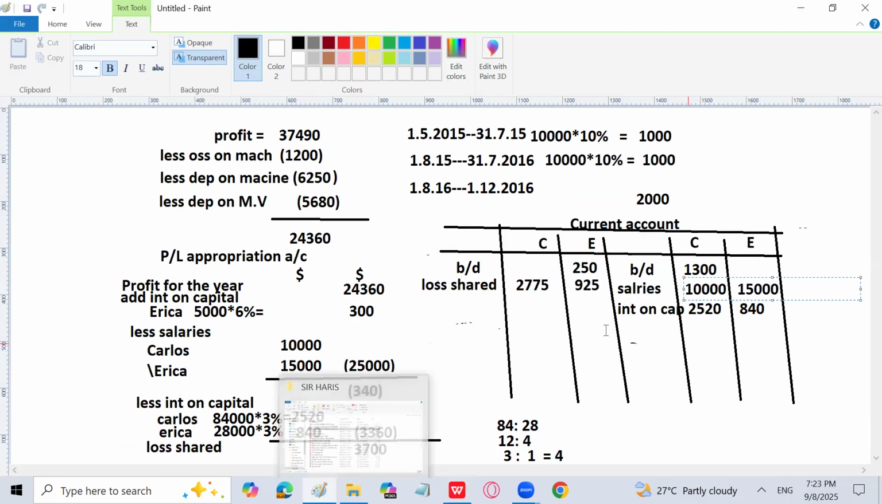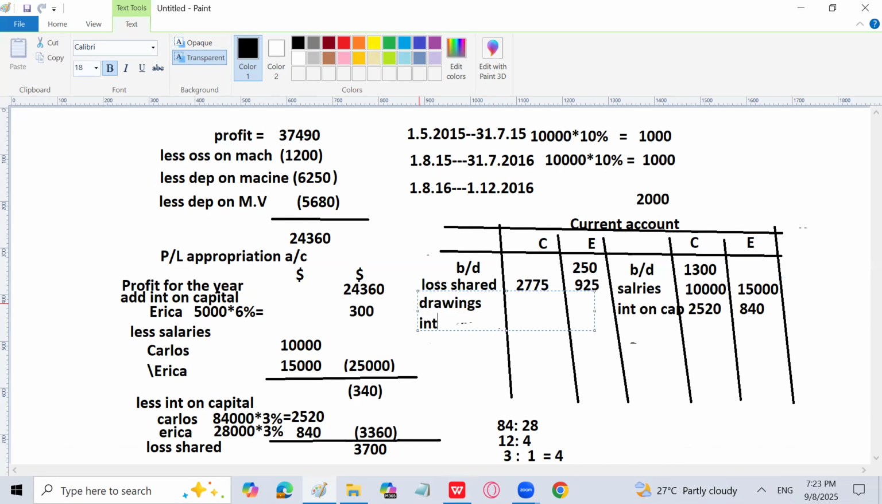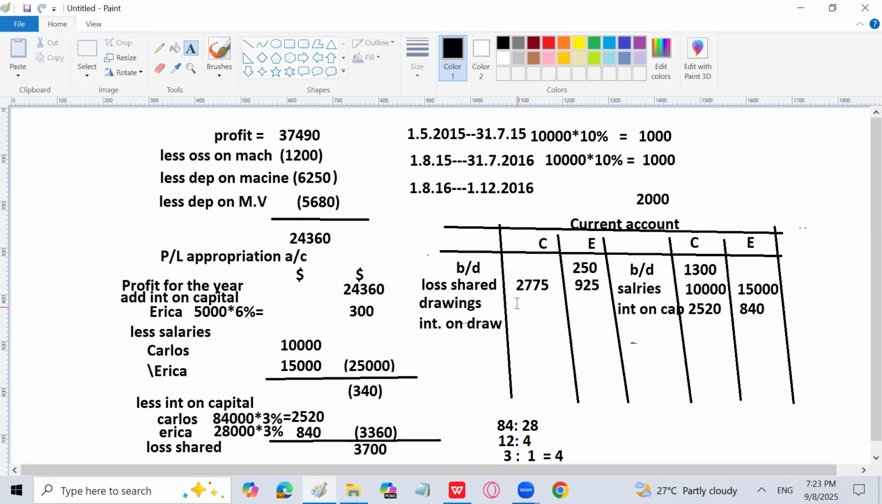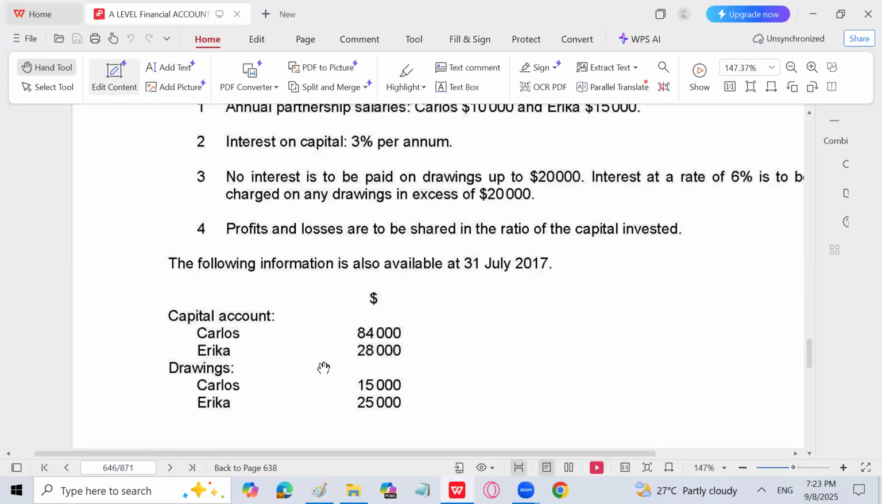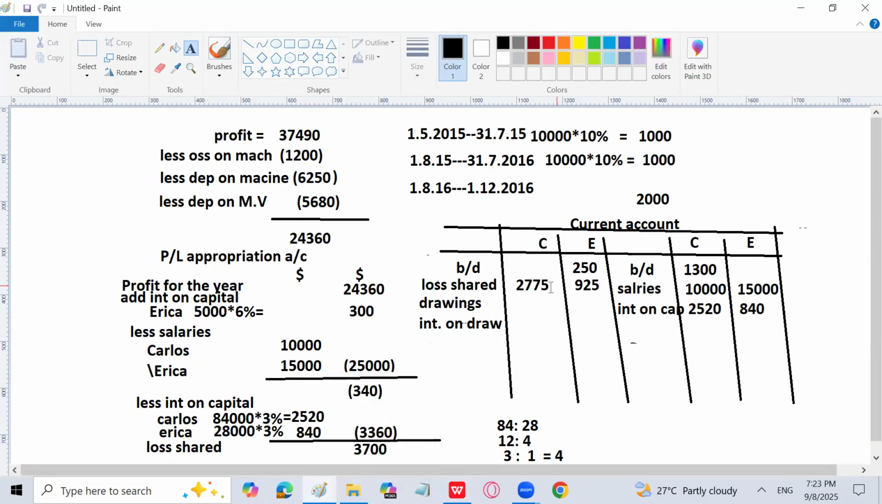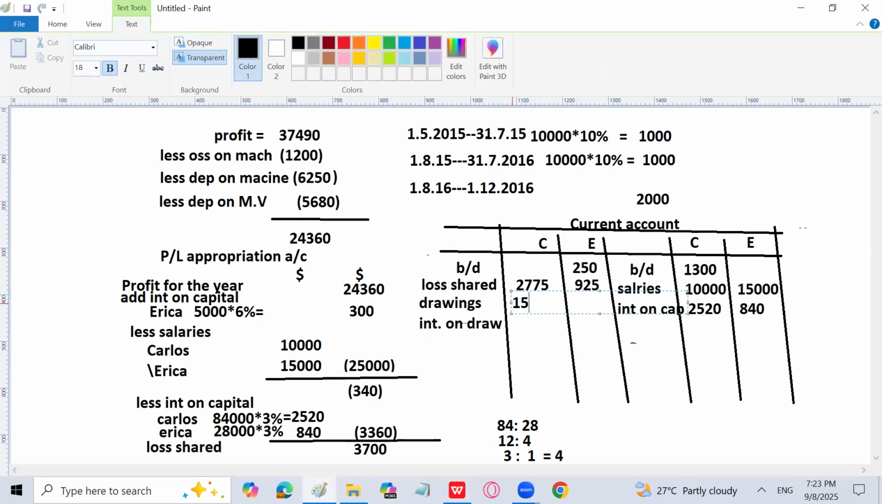And now comes the drawings and interest on drawings. Let's write the drawings first, and then the interest on drawings. The drawings of both partners are given, that is 15,000 and 25,000. I will write the drawings on the debit side because they decrease the current account. Interest on drawings: for Carlos there is none, but for Erika, 5,000 into 6%, there is interest on drawings of 300.